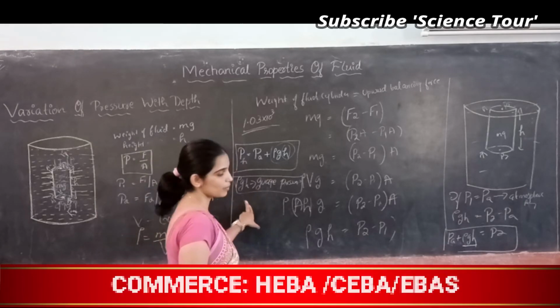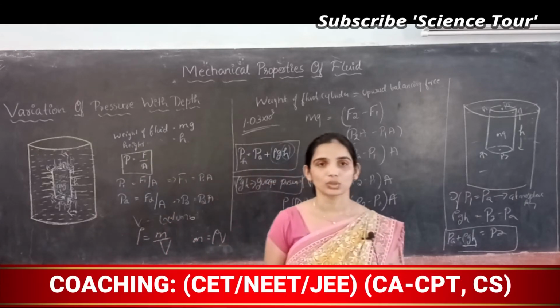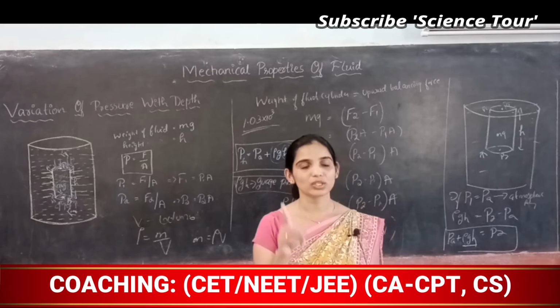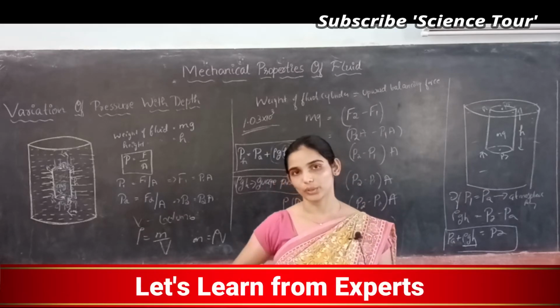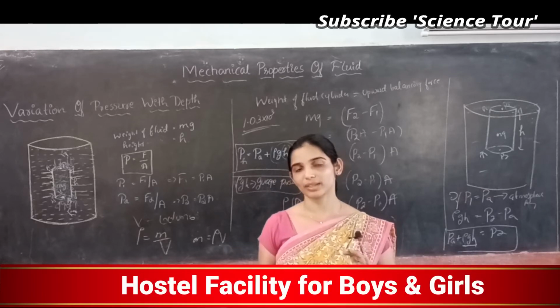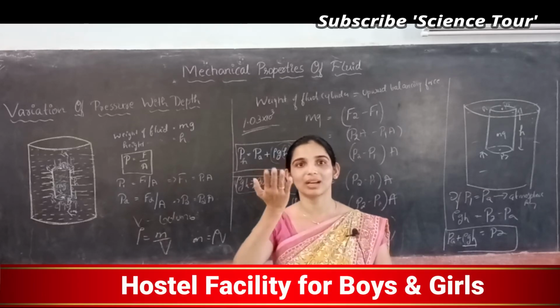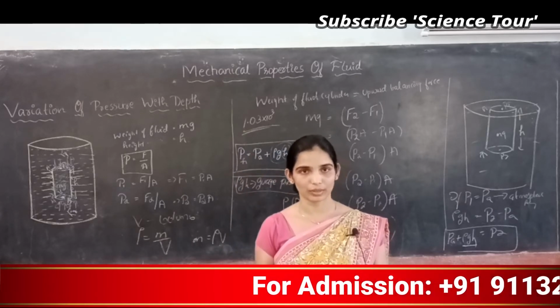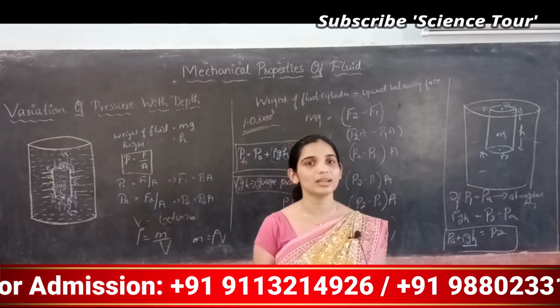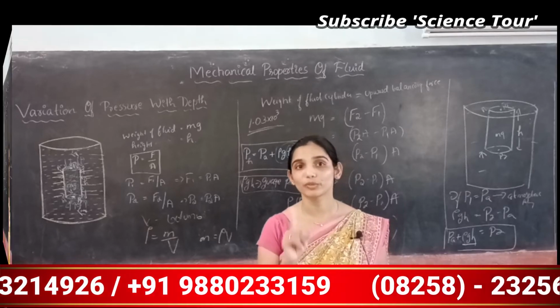So gauge pressure means excess pressure. So that is rho gh. So pressure always depends on height. Height is also depth. Under the surface of the earth it is depth, above the surface of the earth it is height. So whatever you call it, height or depth, pressure in a fluid depends only on that.